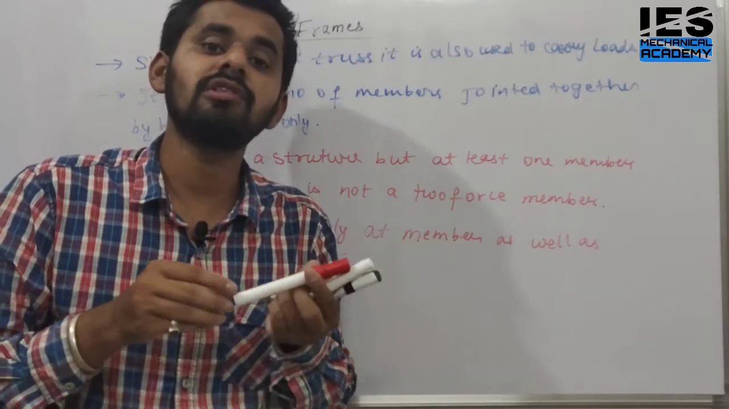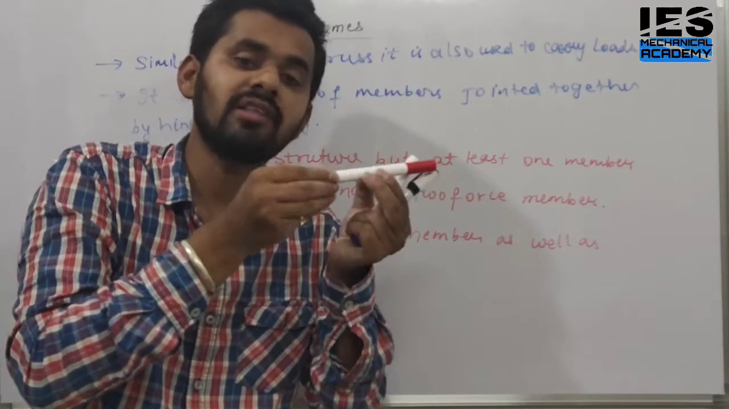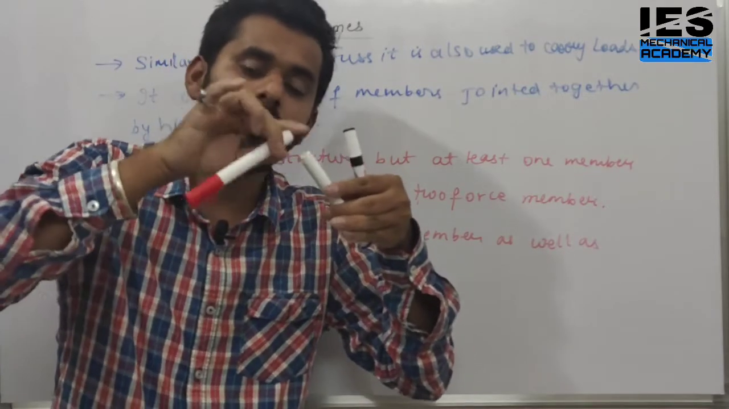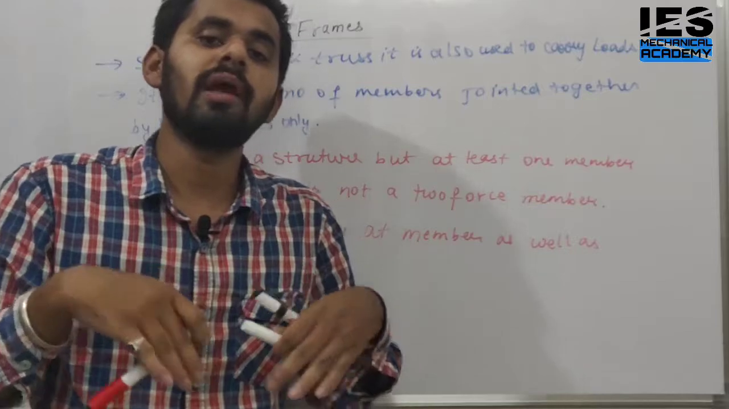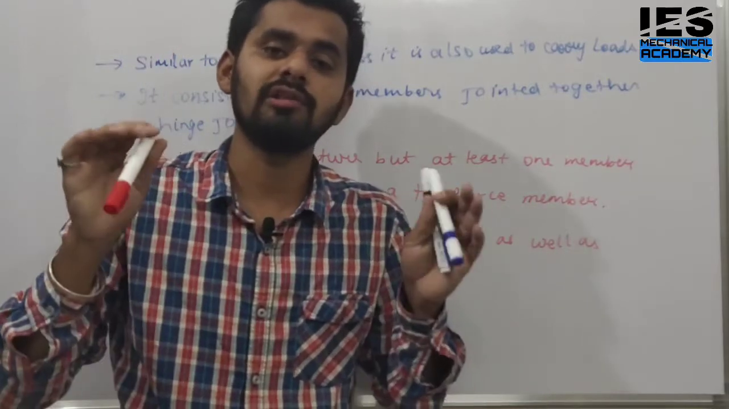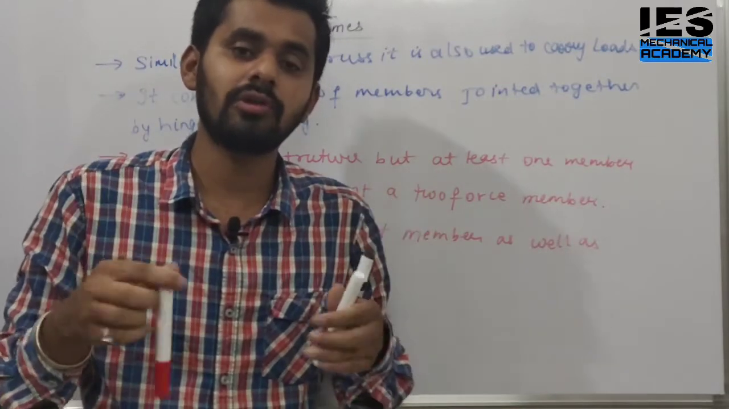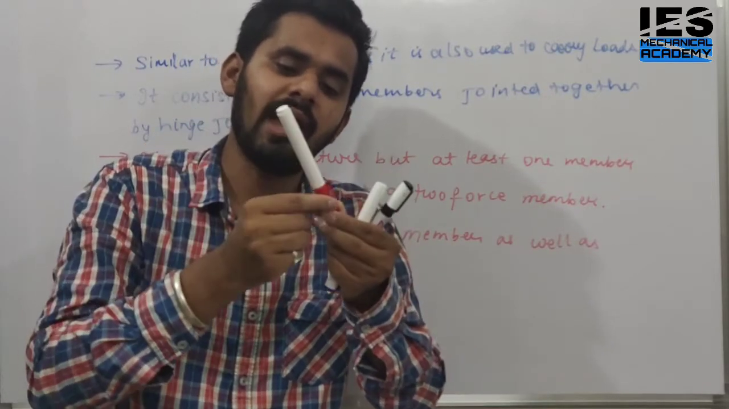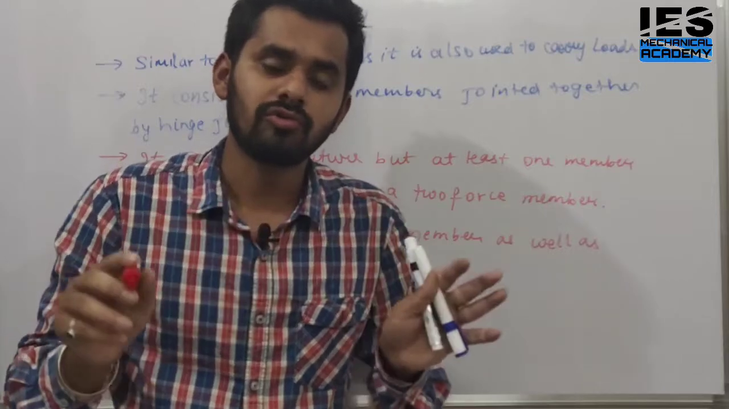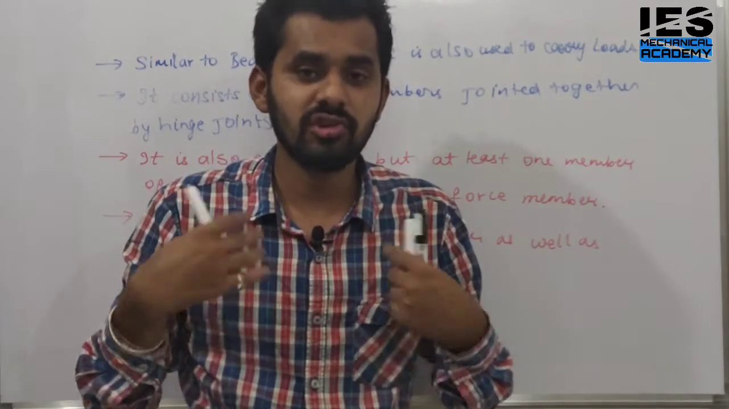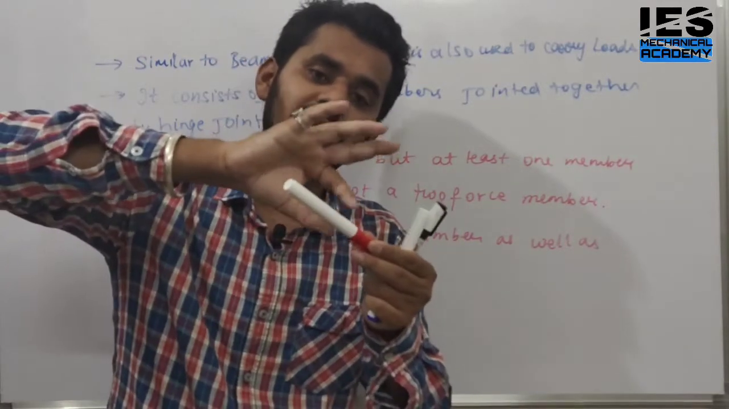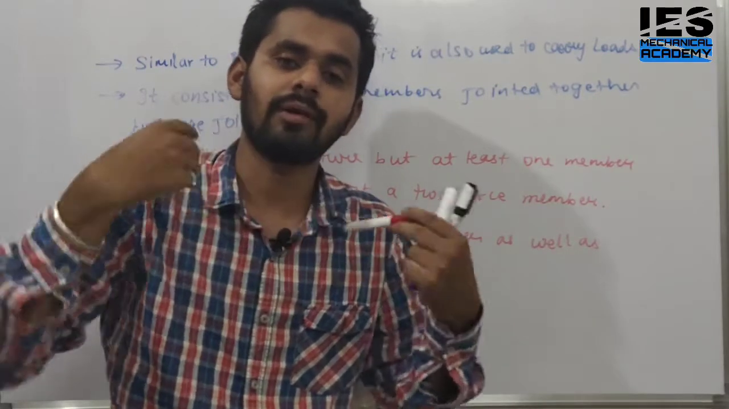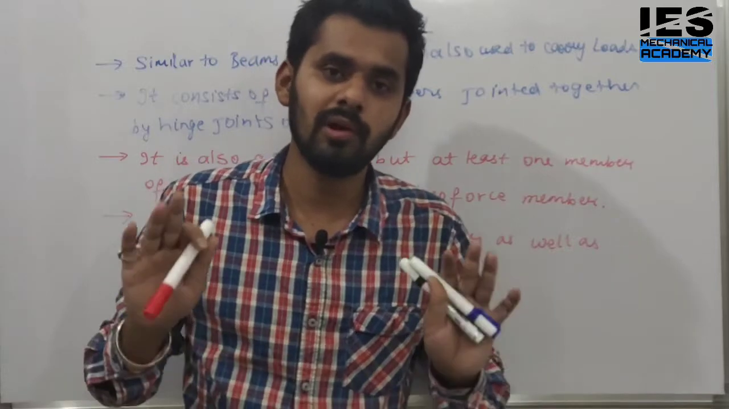And the forces act at only the joints. When two members are connected through a hinged joint, on this joint there is a possibility of external load, or the force generated by the member, only at the joints. Inside the material there is no force. But in case of frames, that situation is different. The force may be in between, at this end, at this end, or at the joints. A force is possible at any point on any member.